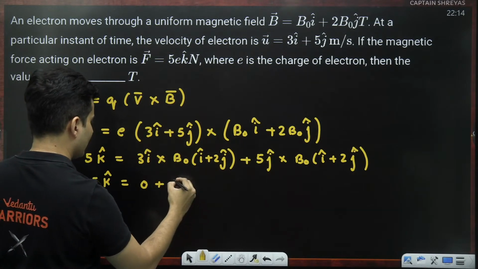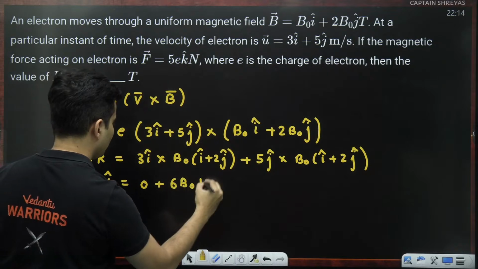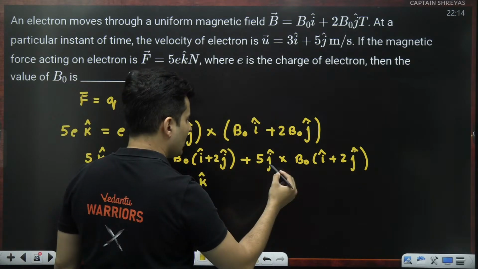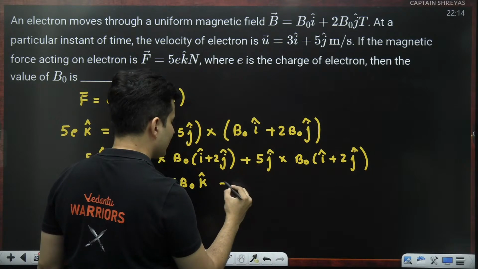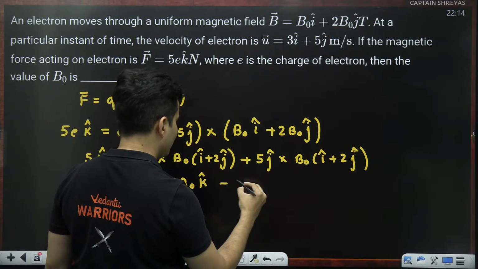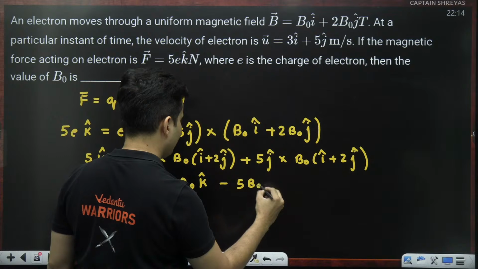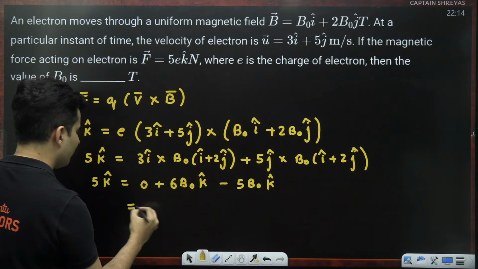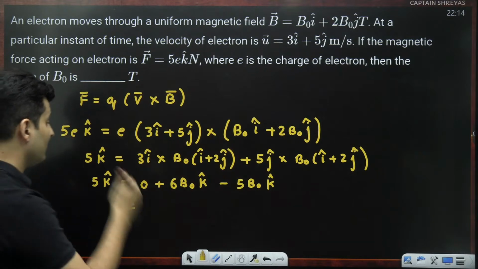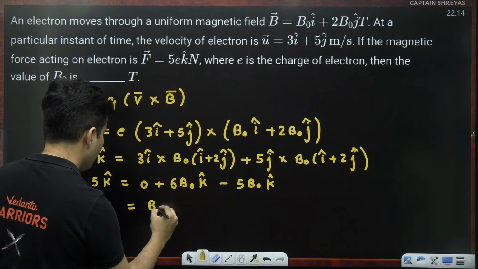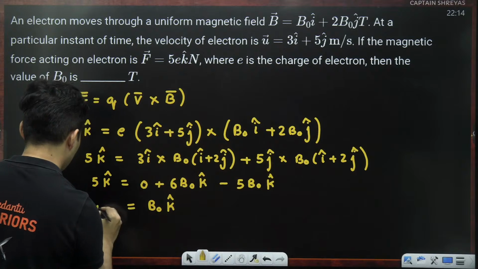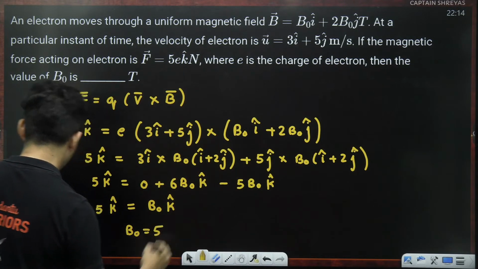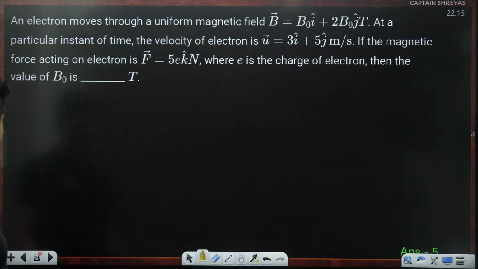3 2s are 6, so 6 B naught K cap. J cross J is 0, J cross I is minus K, so 5 1s are 5, so minus 5 B naught K cap. 6 minus 5 is 1, so it is just B naught K cap. So 5 K cap is B naught K cap, so B naught is basically going to be 5 units. Yes, that is the correct answer.